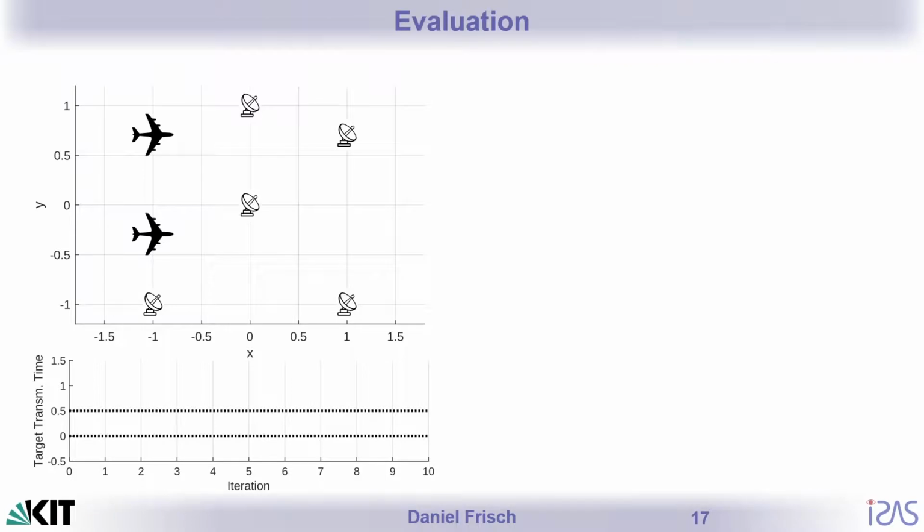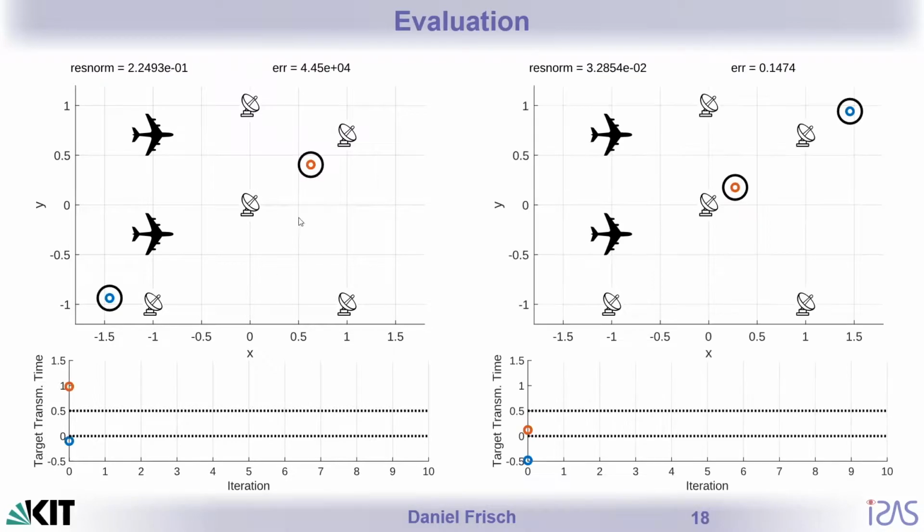Now we will have a small simulated evaluation. We define this arrangement of sensors, and we define the true target positions here with 2 targets, and these are the true target transmission times, 0 and 0.5. Then we use some initial guess, just randomly selected here, 2 target positions and the corresponding target transmission times.